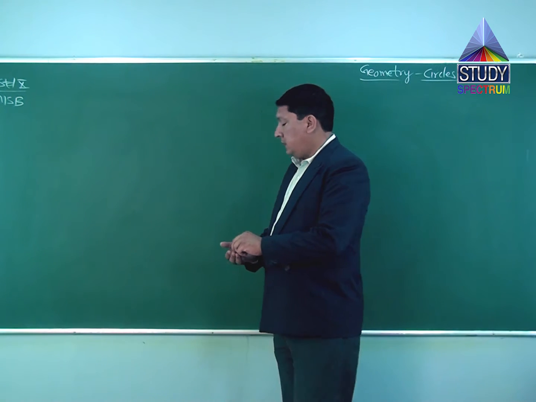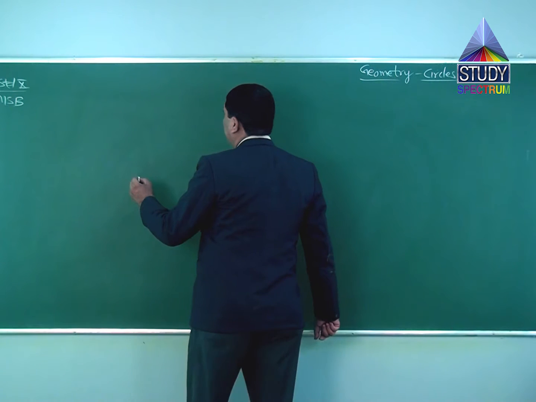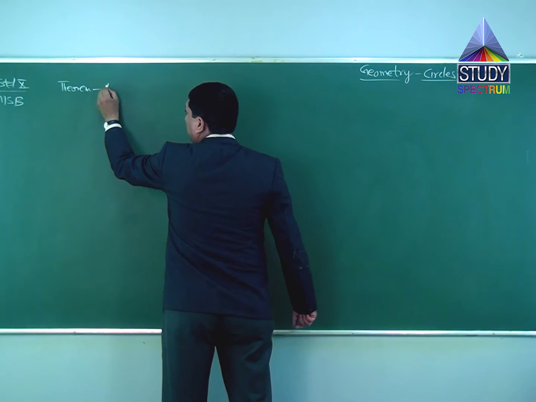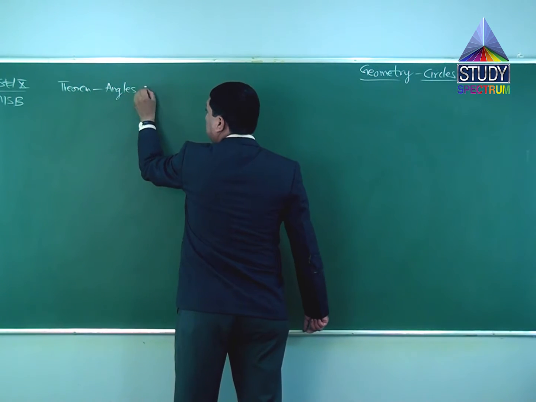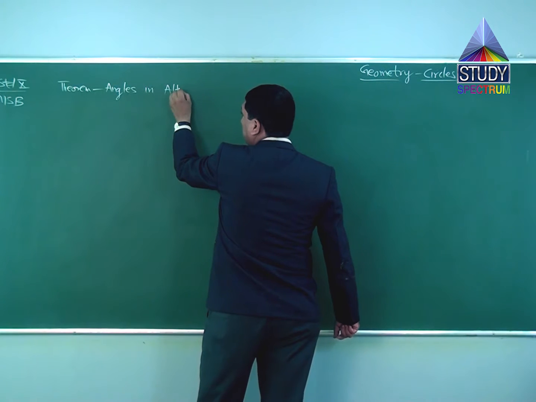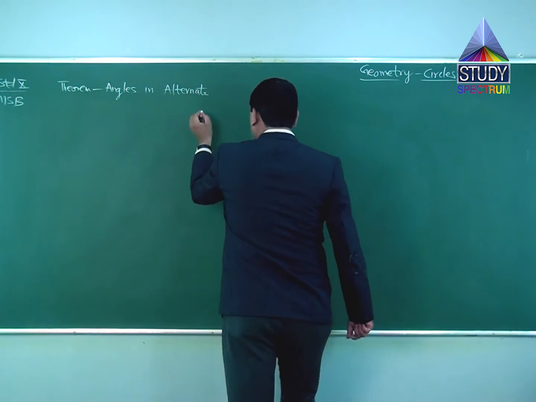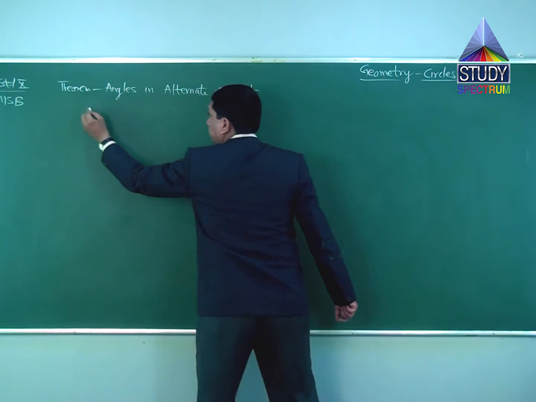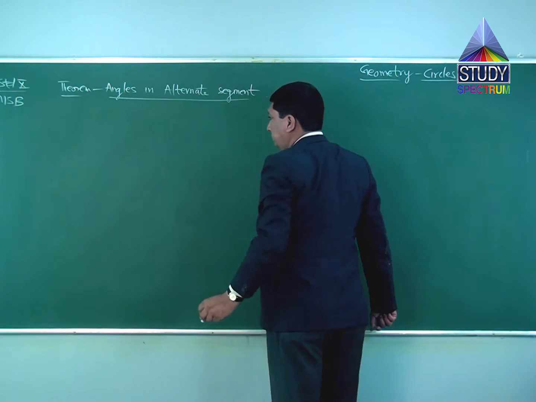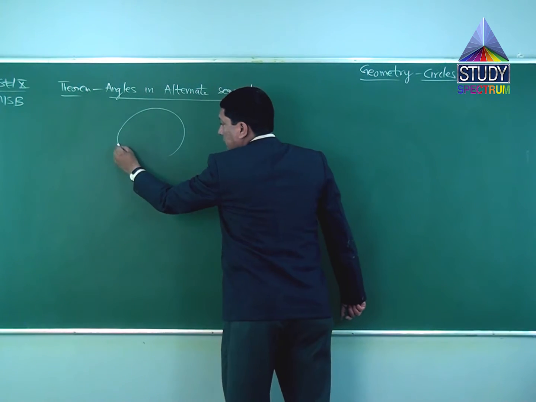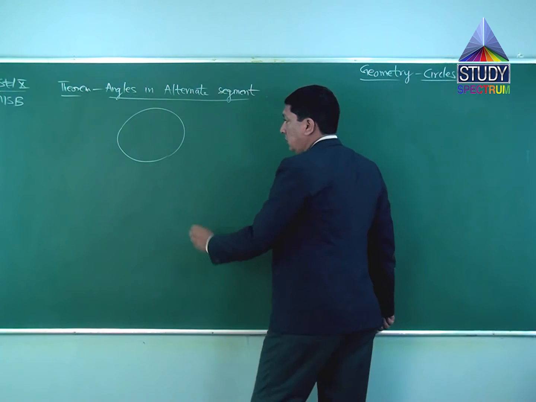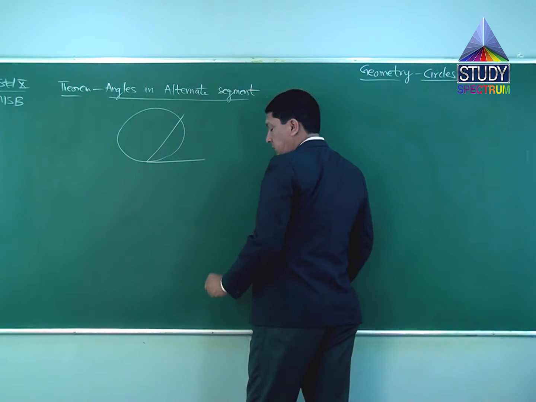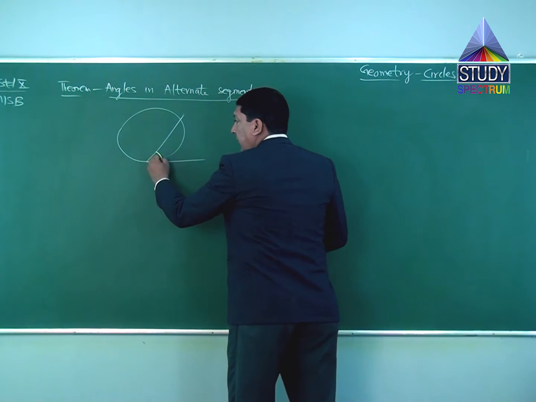Next we will start angles in alternate segment theorem. So one more theorem we are taking, angles in alternate segment. Circle, tangent, secant, angle formed.